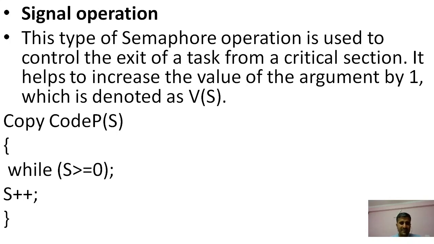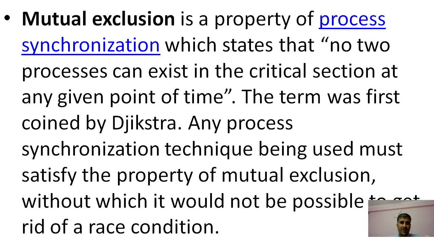If the condition is false, we can initialize with 0; if it is greater than or equal to 0, it is trapped, otherwise it increases the value, executes, and finally exits. So this is an example of the atomic operations of wait and signal in the semaphore.